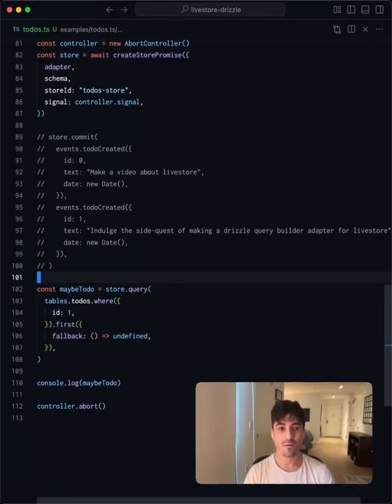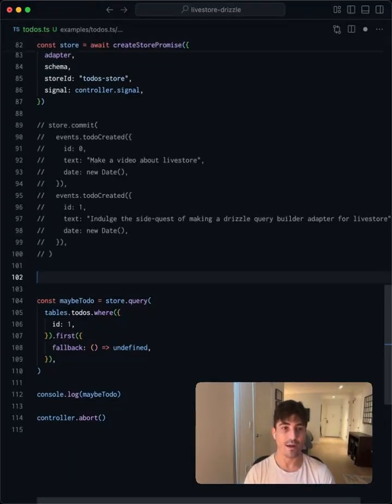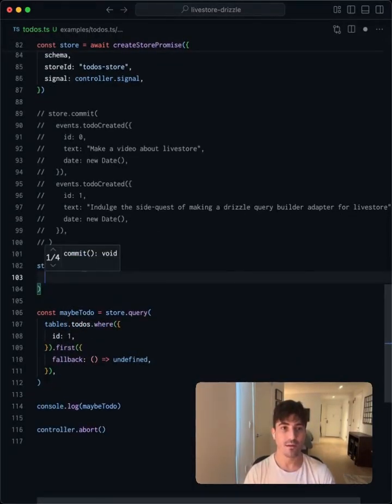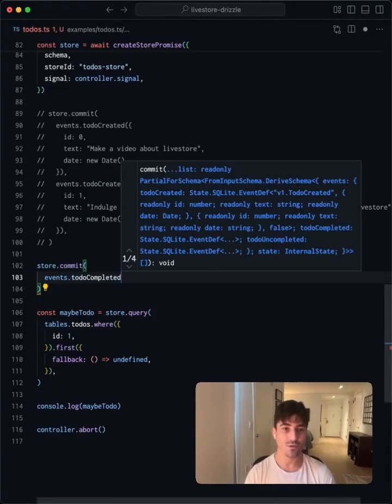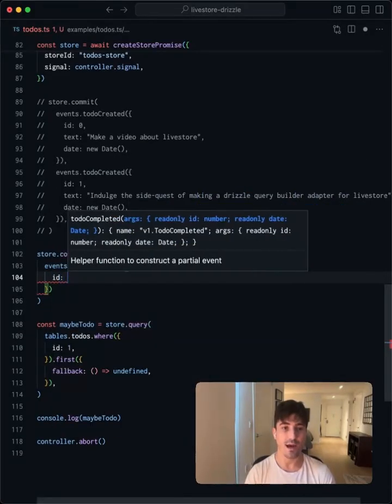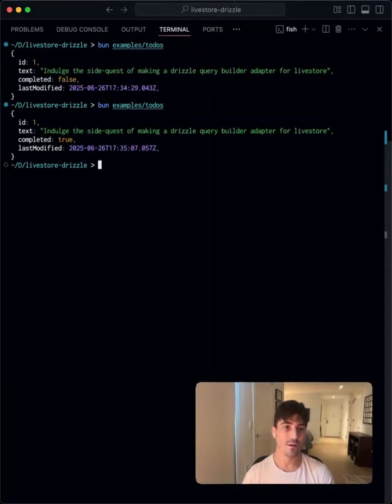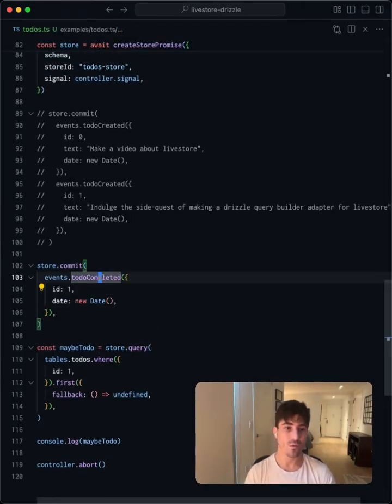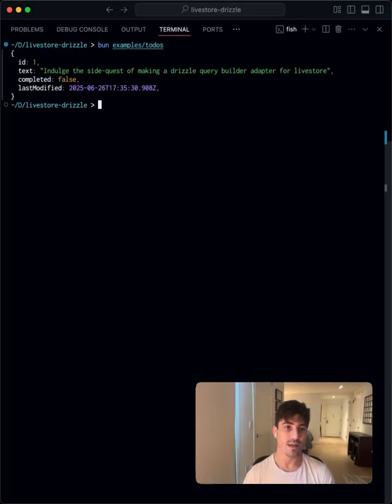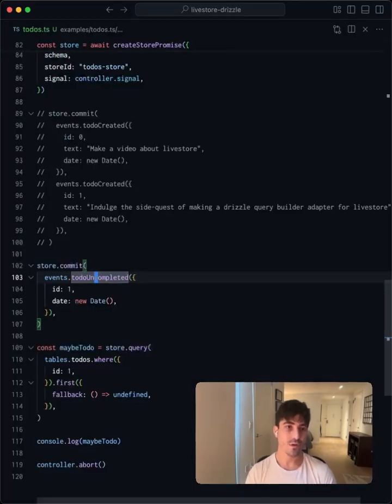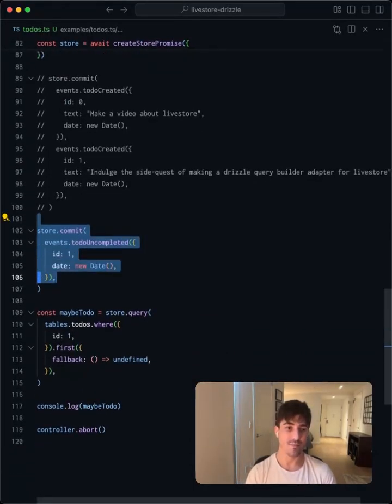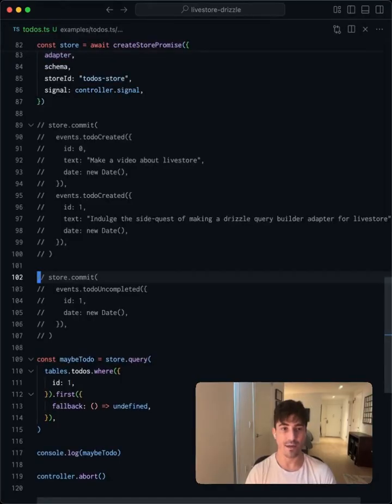Let's maybe alter the completion state of it by running store.commit and specifying events.todoCompleted, wherein we pass in the ID of 1 and the new date. And now we see the completed is true. If we were to change this to uncompleted and run it again, it's now set back to false. So we've tested out the core events and they appear to work. Let's comment out that commit.